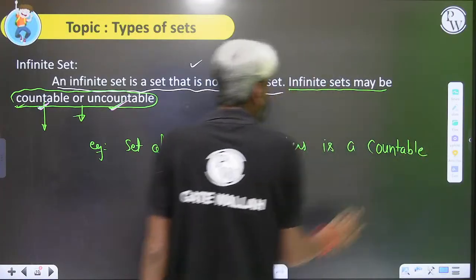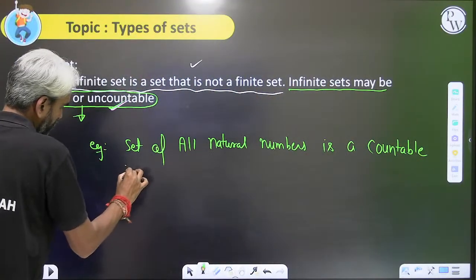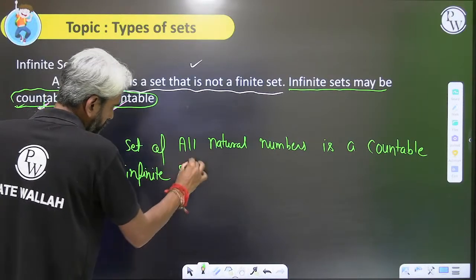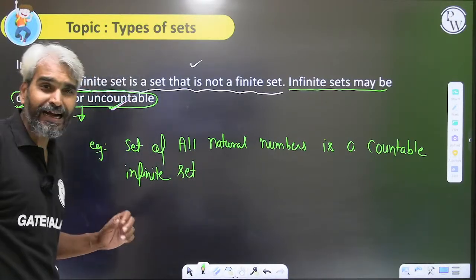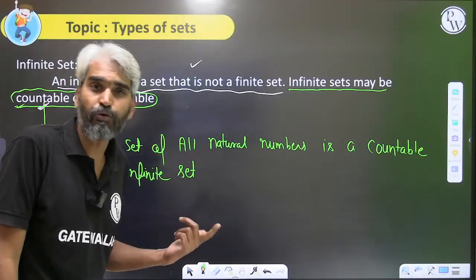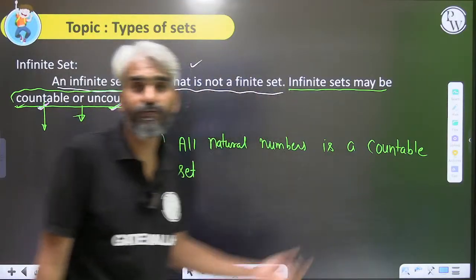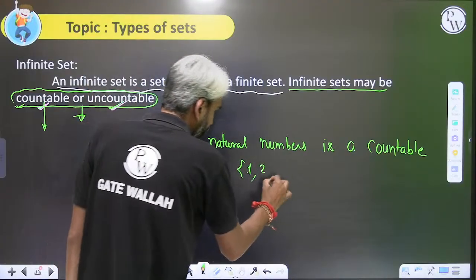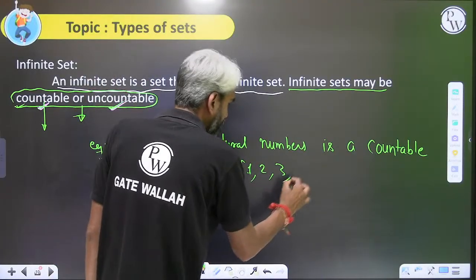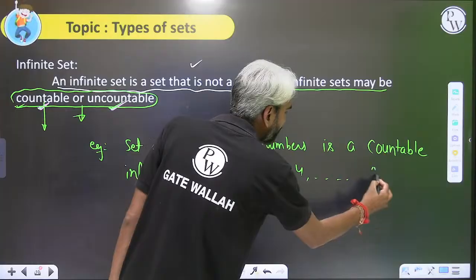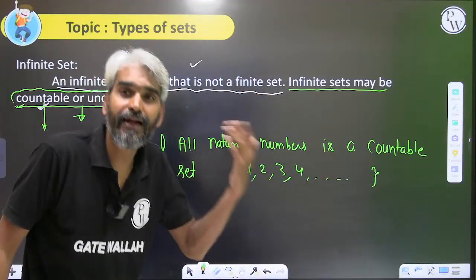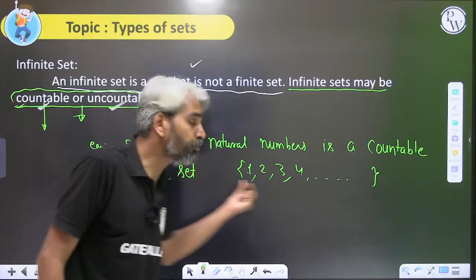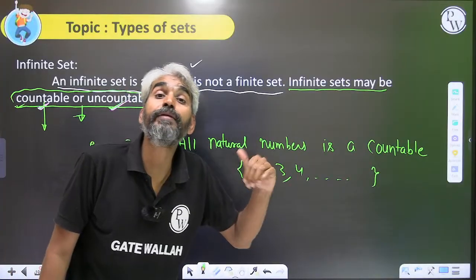What type of countable? Infinite set. Why? Can you start listing or can you start counting the elements of the set of natural numbers? Sir, please try to understand. I'll say, okay, 1, then 2, then the third element will be 3, 4. This is another thing that this listing or this counting may never terminate.